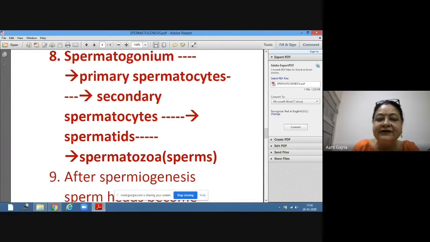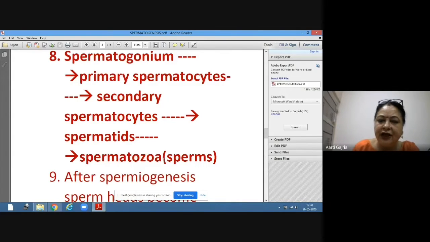Remember, this is transformation, not division. So this transformation will give rise to a new shape that is called spermatozoa, sperms. They are called sperms. And sperms are also haploid in nature, having 23 chromosomes.